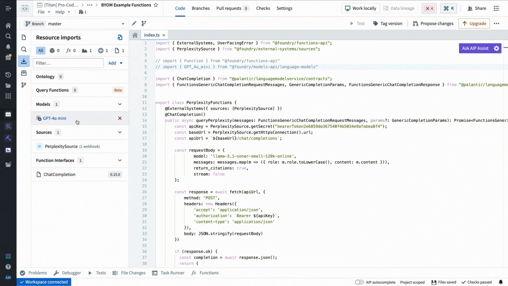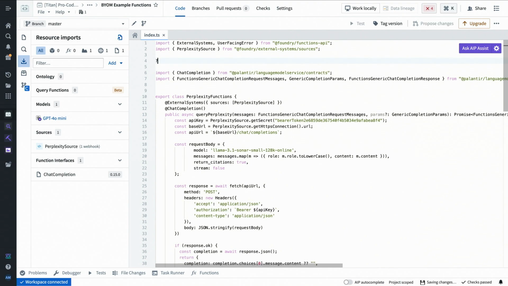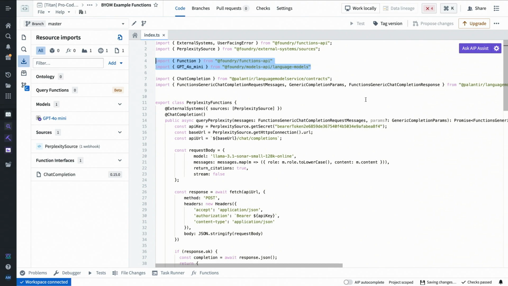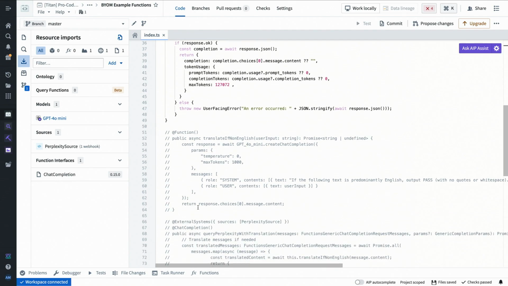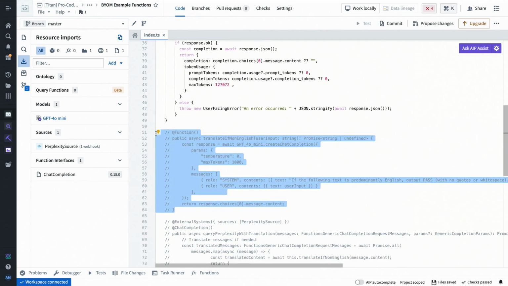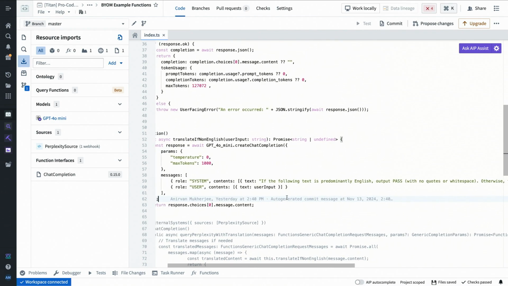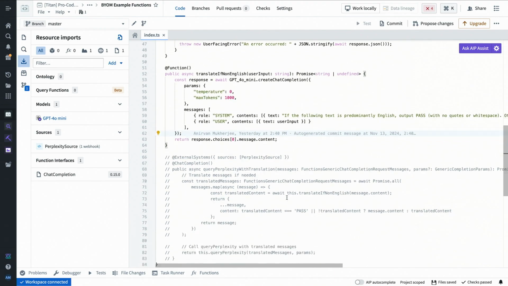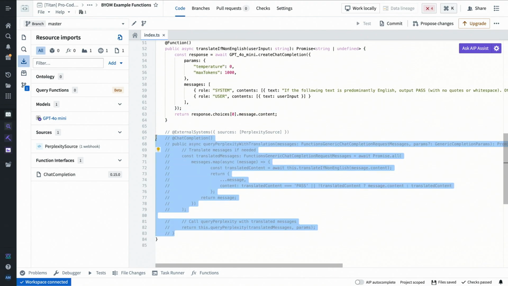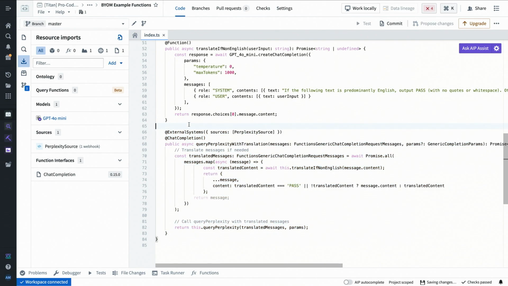So I've come here and I've imported GPT-4o Mini in this case, and we can write a function that will pull in GPT-4o Mini. We can write a function here that will scan the input. And what we'll basically say is, if the input is predominantly English, output pass, right? Don't do anything. Otherwise, translate it to English. This is a bit of a toy example. And now we can use our previous function as part of a new valid language model.